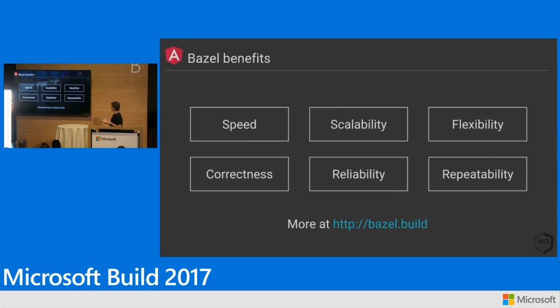And so one of the things that we want to make sure is that all of the stuff that we get inside of Google, you get with Bazel. So for example, I could pull up my laptop here. I could check out Gmail, and I could build it. Bazel would bring in all the dependencies. It would bring in everything I need to build Gmail. So this is how we do everything at Google. And frankly, it's awesome. It's an amazing, amazing tool. It's hard to use. It's not easy to configure. But we want to make sure that developers get all of these amazing benefits.